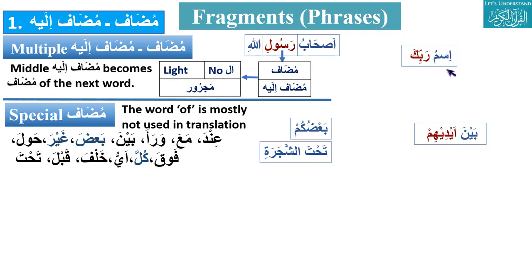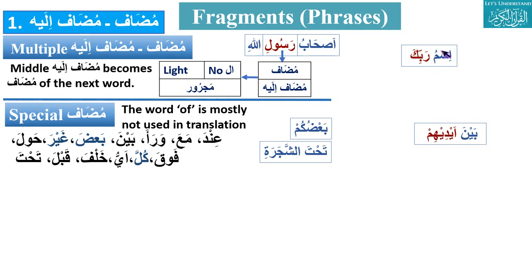Next is Ismu Rabbika. Meaning: Ism is name, Rabbika is your Lord. Rabbika is mudaf ilayh. Kitabuhu, kitabuhum, kitabuka, kitabi, all these are mudaf ilayh.